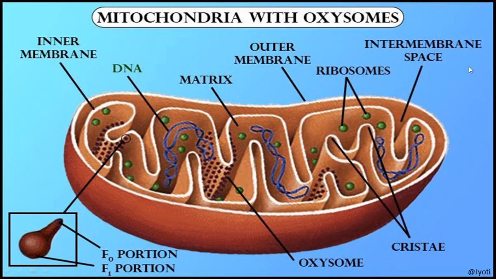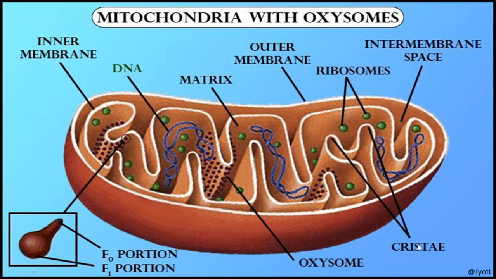This is the labeling. Intermembrane space is the space present between the outer membrane and inner membrane. Now coming to the inner membrane, the inner membrane is not a continuous, straight, linear membrane. Here you can see that this inner membrane is folded upon itself to form many finger-like projections. So many finger infoldings are there. These foldings are called cristae.